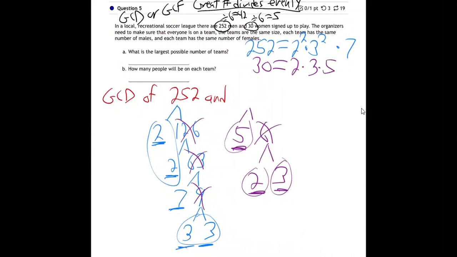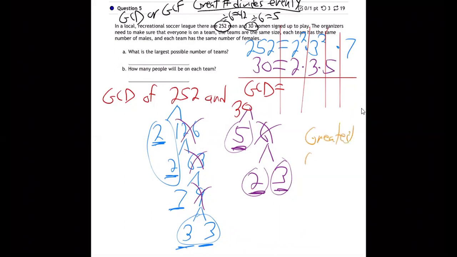All right. So let's do it. Let's line these guys up. We did line them up. Now let's put the lines in. And let's find the GCF or GCD, whatever you want to call it. All right. So what's the GCD here? Well, it's going to be what they have in common. Remember, it's the greatest common divisor or factor. So how many 2s do they have in common?